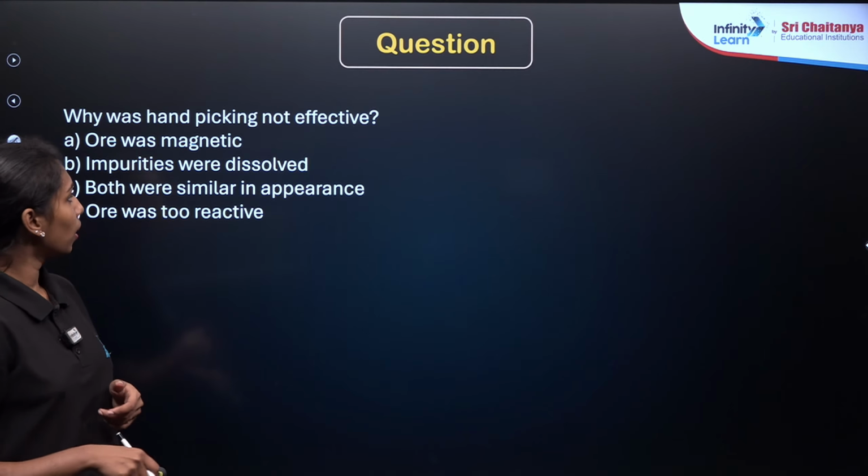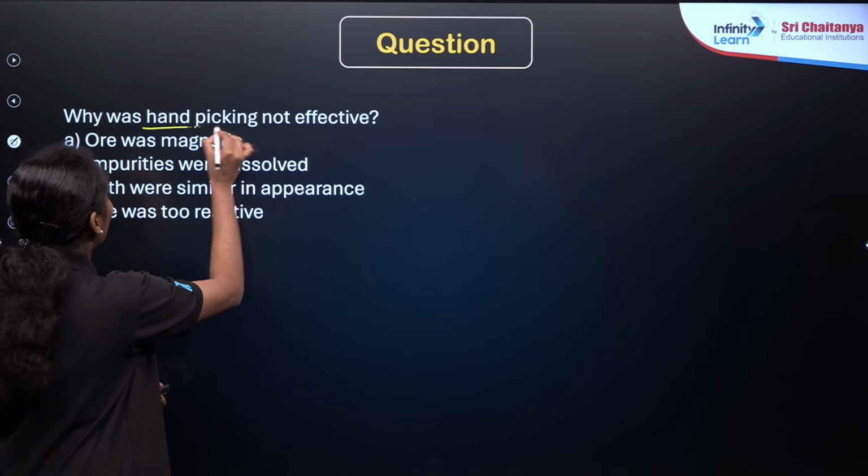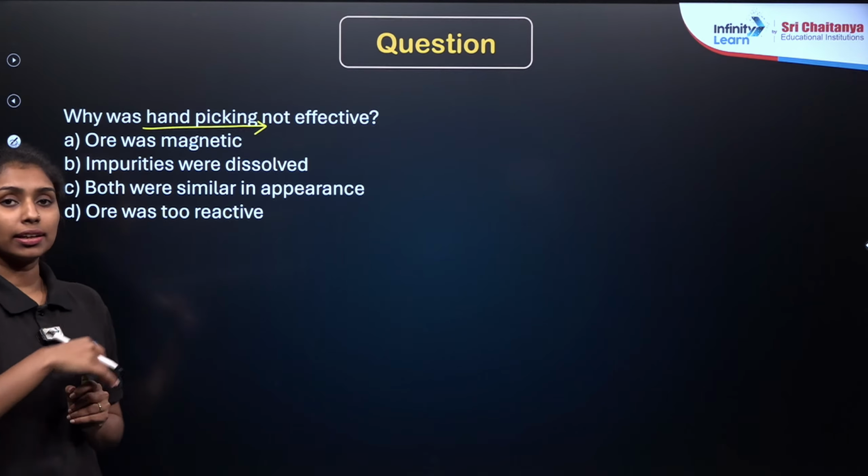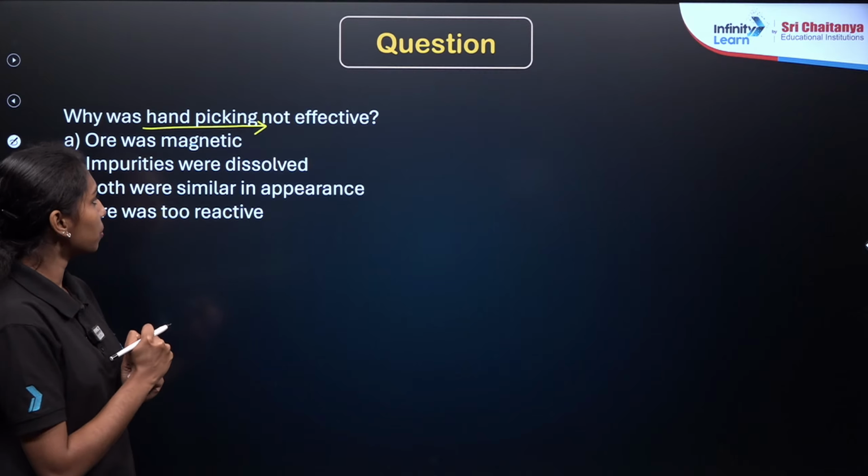Option A. Okay, what is the criteria for hand picking? I have already informed, right? I have already mentioned many times.